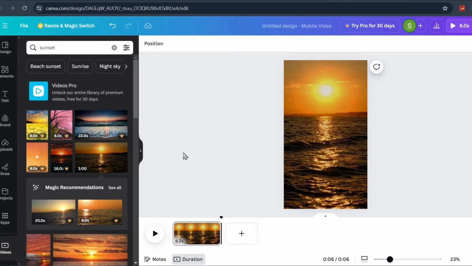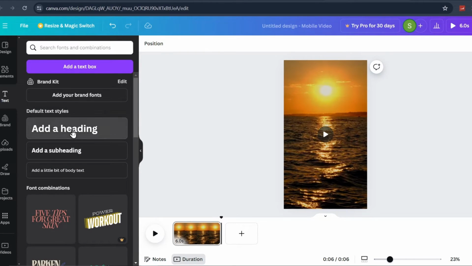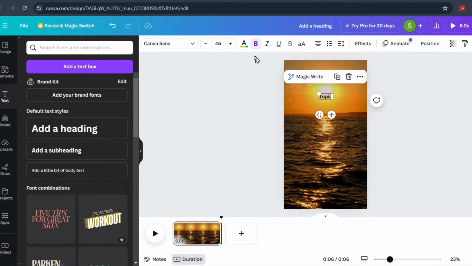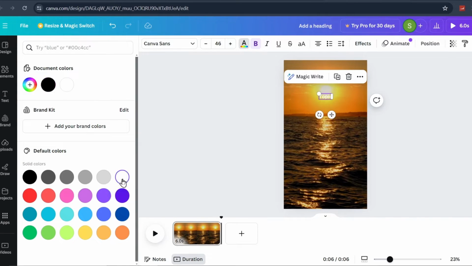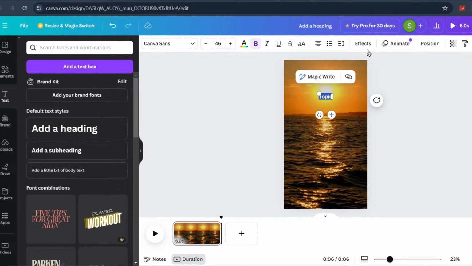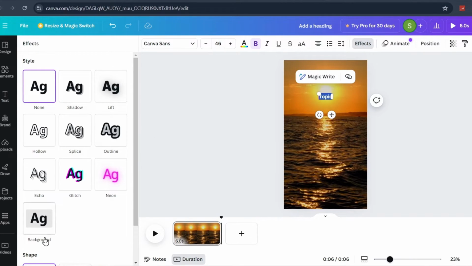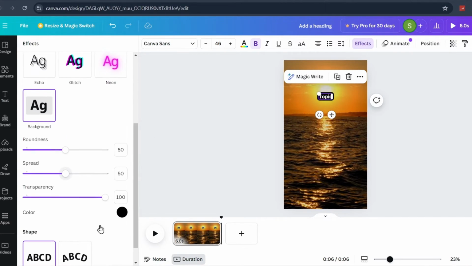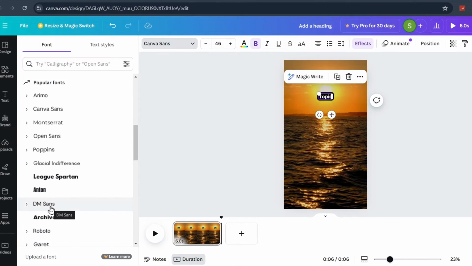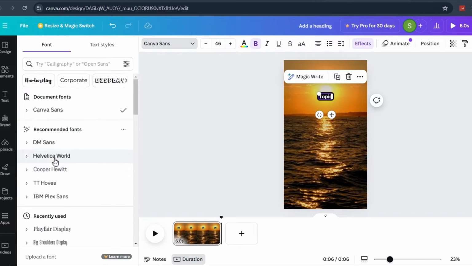After that, I need to add a header. I click on the text icon and add a header. I will reduce the size of the header a bit and move it up. Then I change it to topic and change the color of the header to white. I want to add a background to this, so I click on the topic, go to Effects and then Background, and choose black as the background. If you want, you can also change the font type.